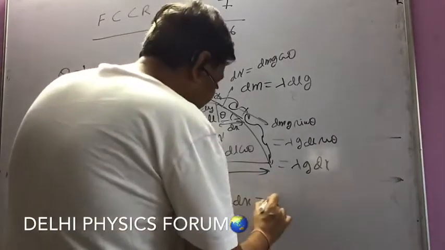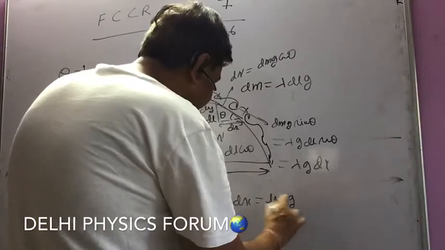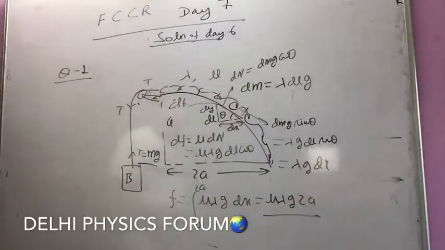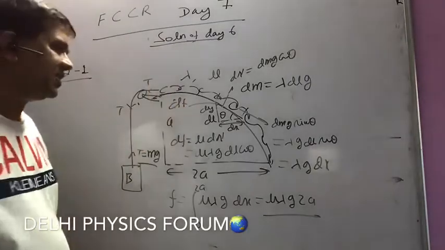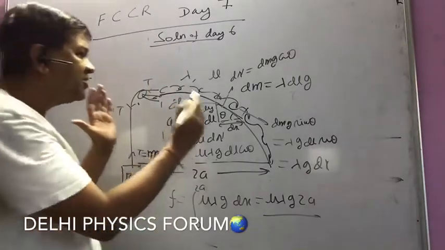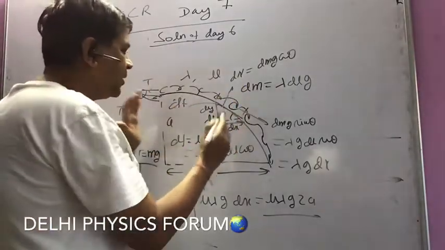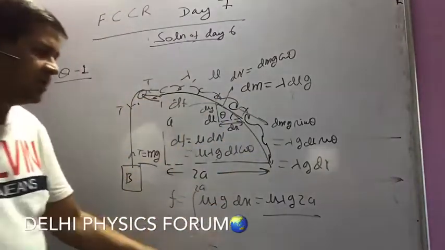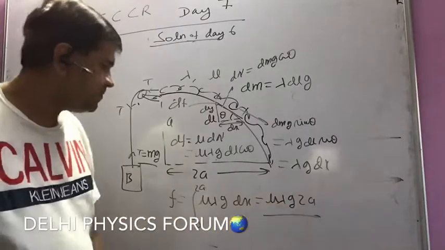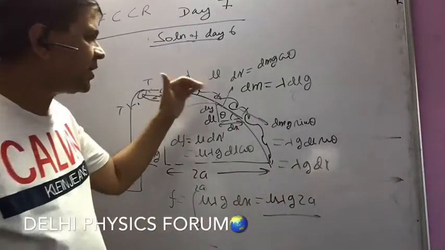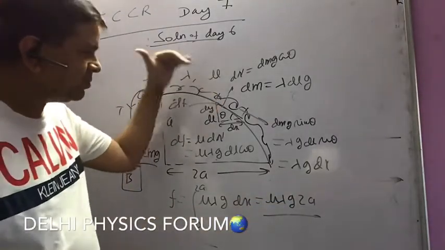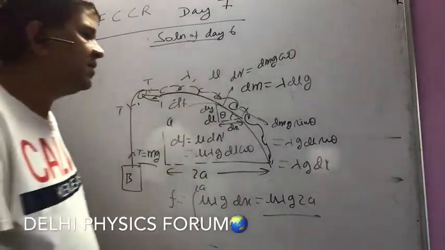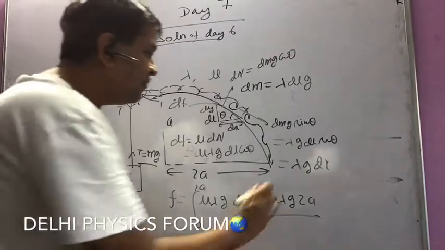So interestingly, you can see here the effective friction force on the whole chain is only dependent on the horizontal component of the total length. So that is going to be 2a. So this is going to be mu lambda g 2a, and the total component of weight that is trying to move the chain down the incline for the whole is going to be only dependent on the vertical component, say. So that is going to be here lambda GA.